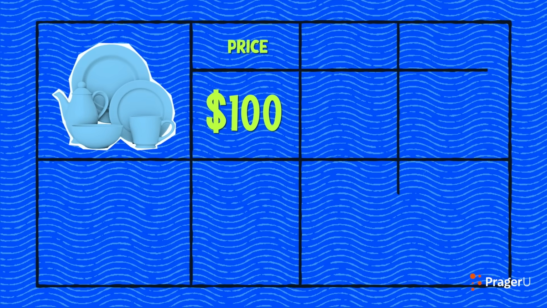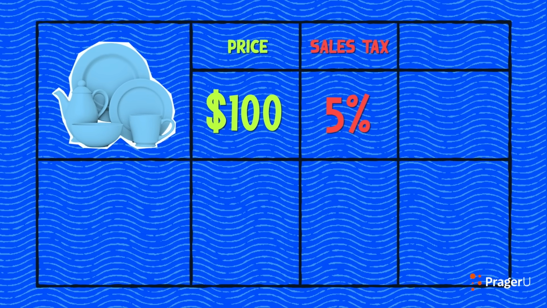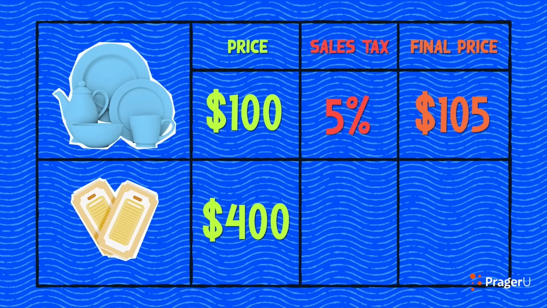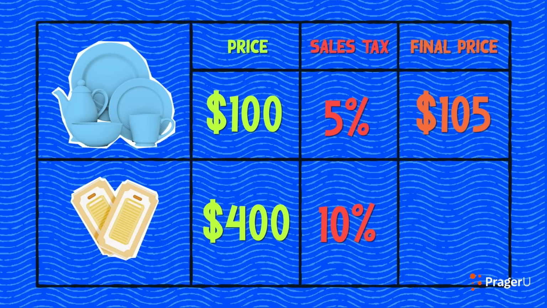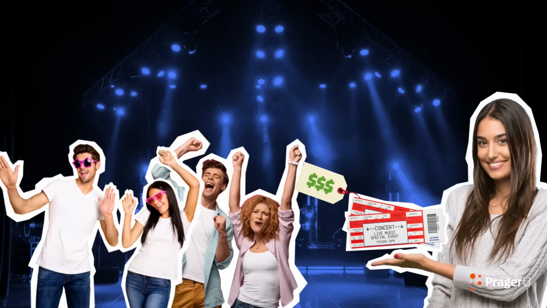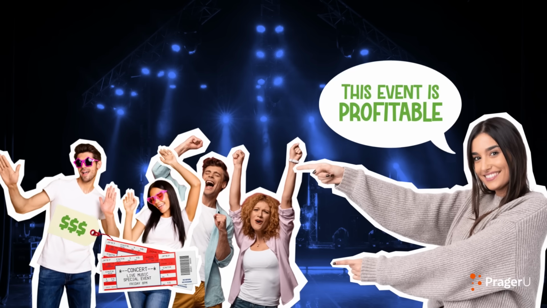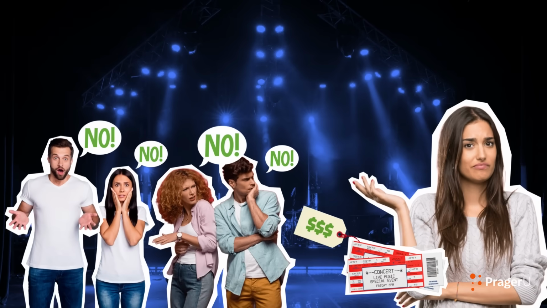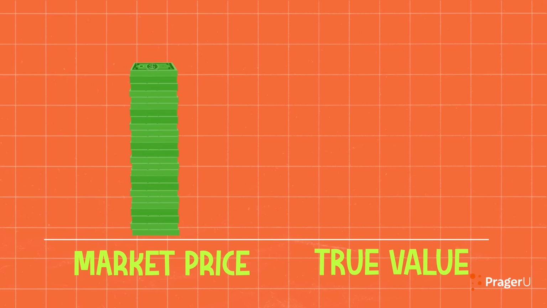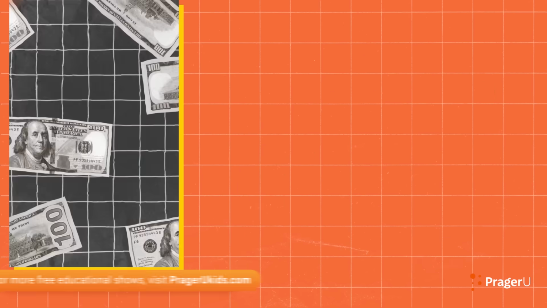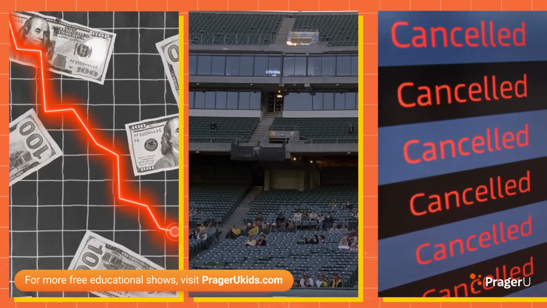If a dining set costs $100 and the sales tax is 5%, the final price is $105. Or if a pair of concert tickets costs $400 and the sales tax is 10%, then the final price is $440. But the cost of taxes is more than the higher price. If the consumers pay the higher price, it may appear to the organizers that the event is more profitable. However, that higher price can discourage consumers from buying tickets, leading to fewer sales overall. This creates a gap between the market price and the true value of the concert tickets. This gap is the price distortion, and it can result in lost revenues, reduced attendance, or even canceled events.